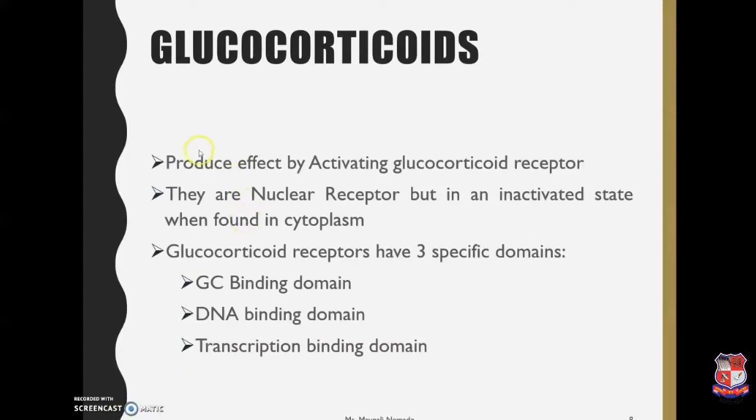Now, glucocorticoids produce their effect by activating the glucocorticoid receptor. They are basically nuclear receptors, but in an inactivated state when found in the cytoplasm. That is, they get activated when they enter the cell, and inside the cell, they particularly enter the nucleus. Later, they come into the activated state, whereas in the inactivated state it is found in the cytoplasm. Glucocorticoid receptors have three specific domains, that is the glucocorticoid binding domain, the DNA binding domain, and the transcription domain.